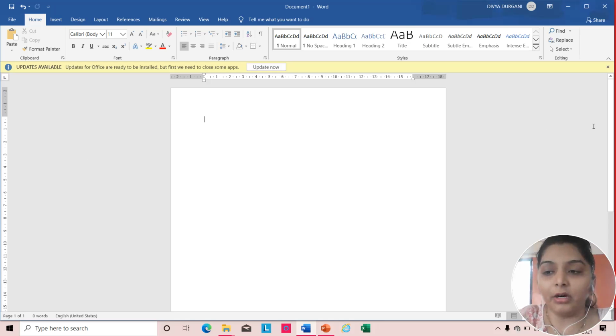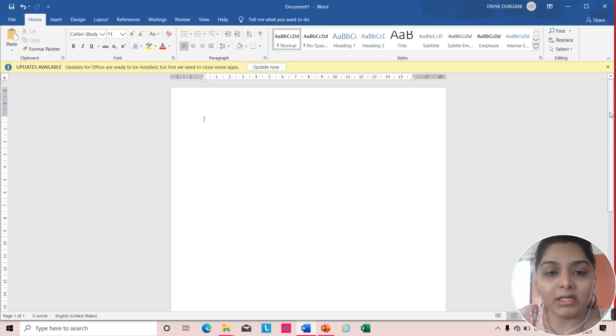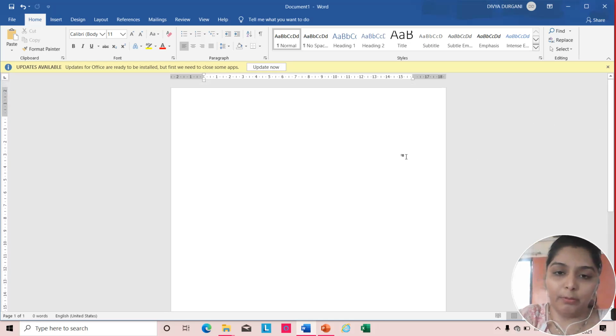Then here on the right hand side you are having the scroll bar. As you can see my cursor, just follow the cursor over here, dear kids. Yeah, on the right hand side you are having the scroll bar to move up and down on the page.